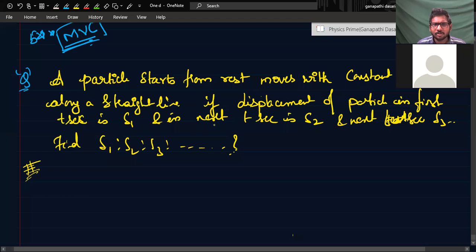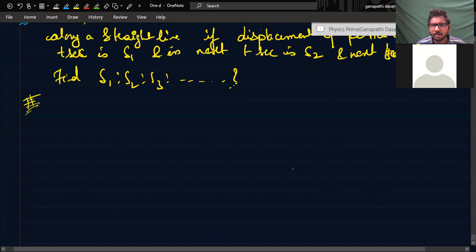Yes, sir. Now, there are 2 ways of solving it. I'll try to approach the easiest way. Suppose the particle... We can use nth second, no, sir? Not nth second. This is not nth second. No, that is not at all true. Here u is equal to 0.